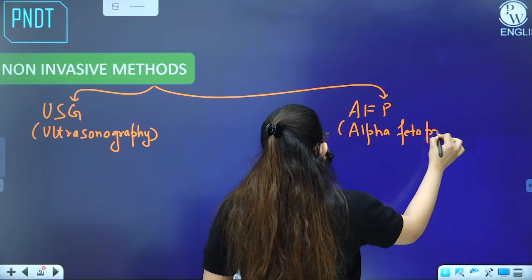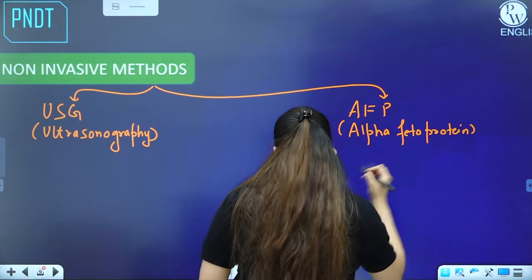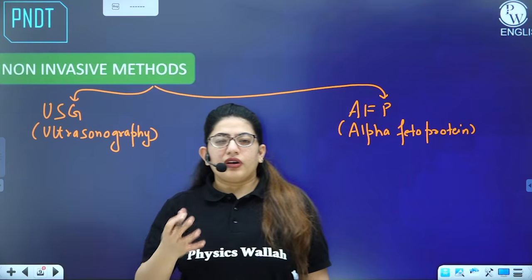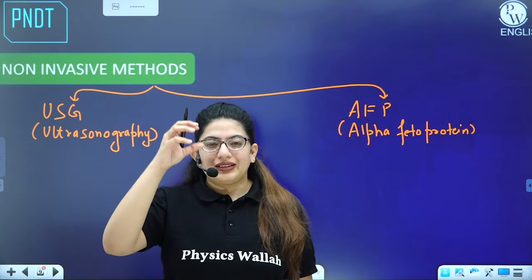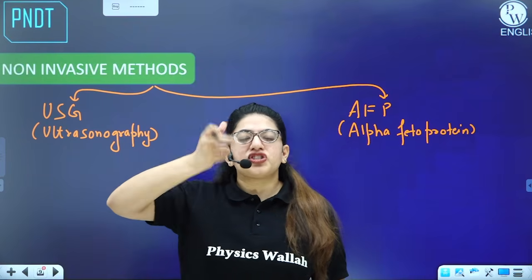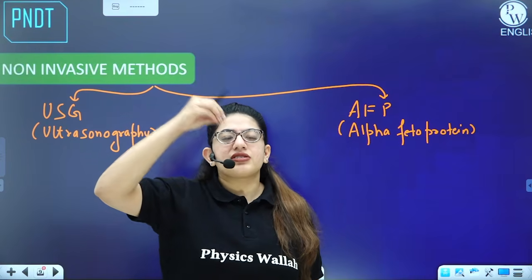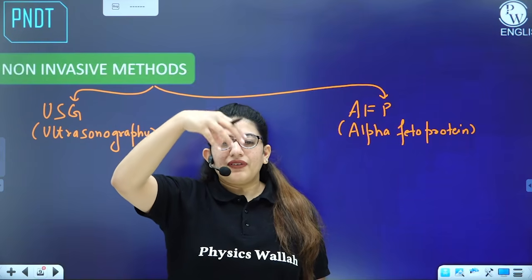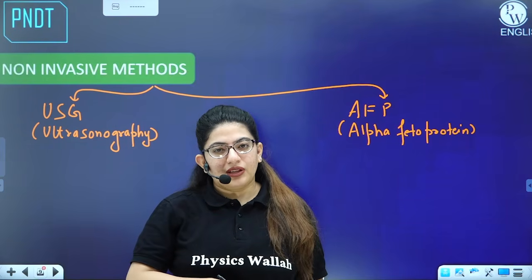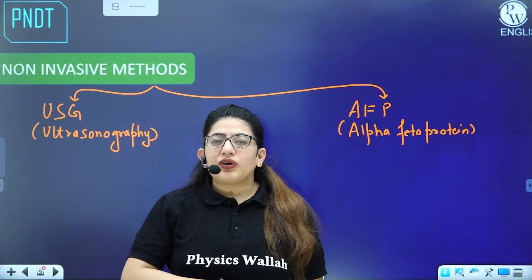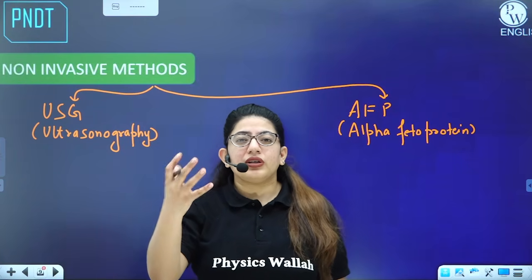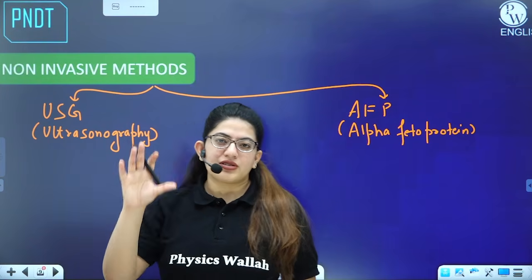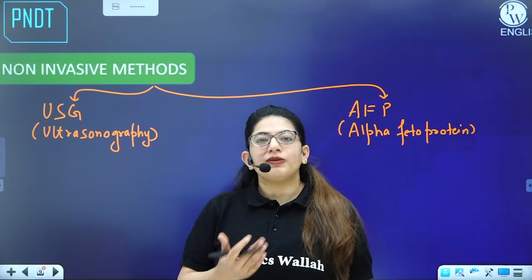Alpha fetoprotein. Okay. So first of all, we'll talk about the ultrasonography. So here ultrasounds are used. Whatever probe you see in that doctor's hand contains a machine that actually produces ultrasound. These ultrasonic waves will enter into the womb, strike the embryo, and come back. When these waves are reflected back, they are captured by the sensors, which then form the image on the monitor. And this is how the sound waves are used to form the image of the embryo.